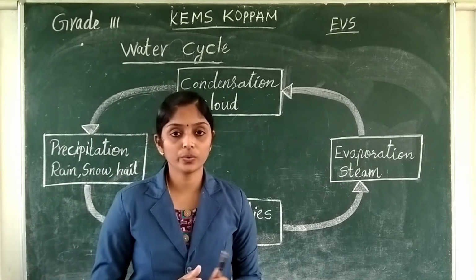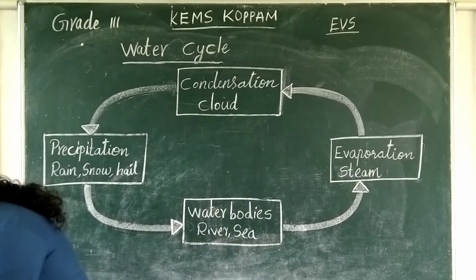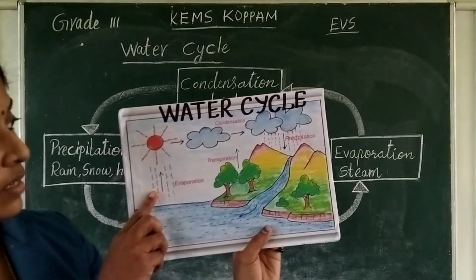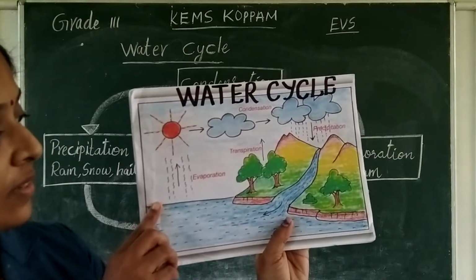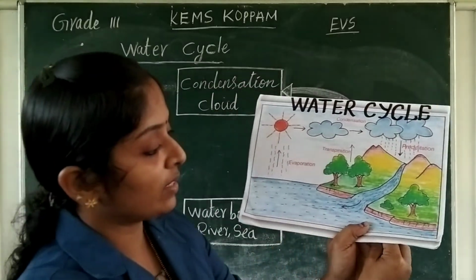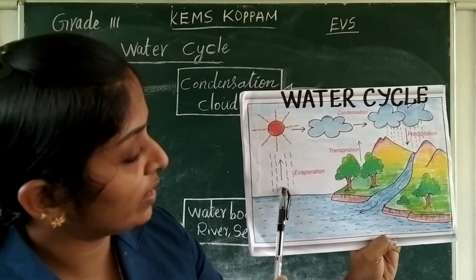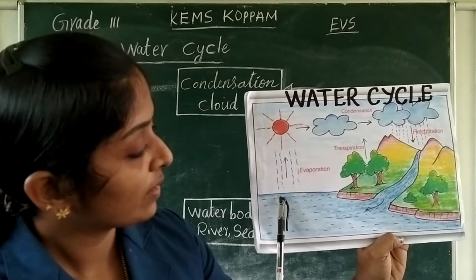I will show it for you. Can you see the picture? Yes, one water body is here and due to the heat of the sun, the water is getting evaporated.